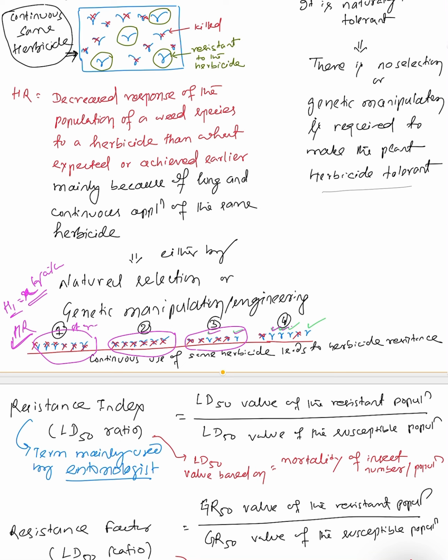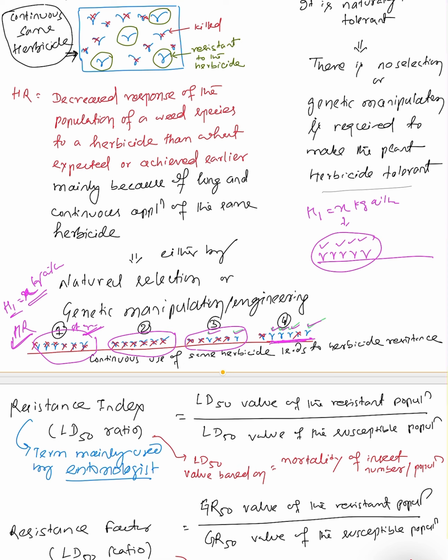After continuous application of these herbicides, some of the weeds develop resistance and are able to survive and reproduce, while the natural wild types were lethal to the herbicide in earlier cases. This is called herbicide resistance. But coming to herbicide tolerance, the weeds are there and you are applying herbicide H1 at the same dose of x kg AI per hectare, but still it will not affect the weeds.